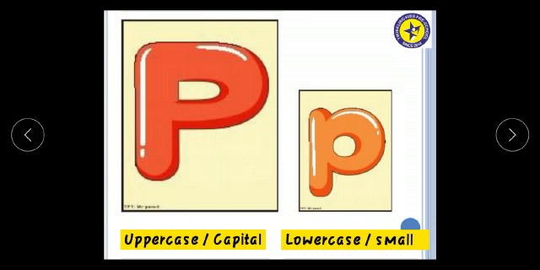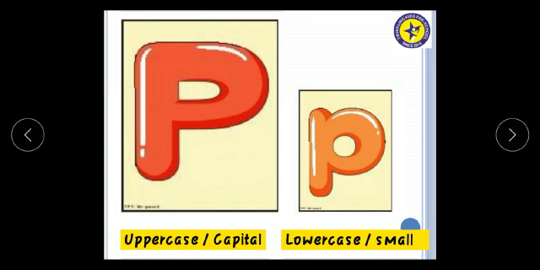The name of the letter is P. The sound of the letter is P. So, the name of the letter is P and sound which makes is P.